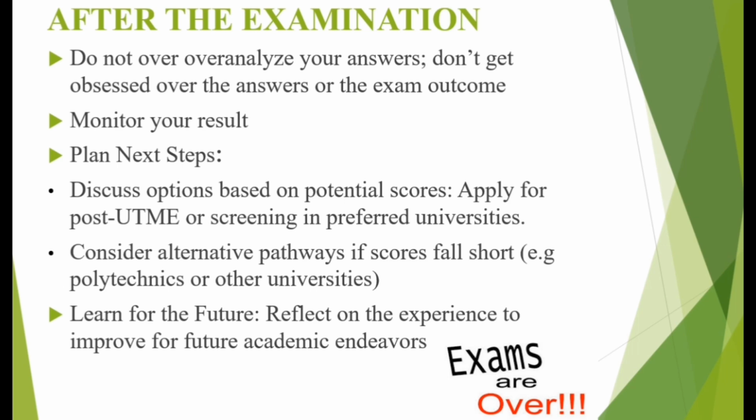Then the next is that you should consider alternative pathways. This is very, very important. Now, if I apply for a university and the university says that their minimum score for writing the exam is 200 and I have, let's say, 180, that means your score is below the minimum. So you have to consider an alternative pathway. It can be that you do what we call a change of institution. If I apply for a federal university, like let's say the University of Ibadan, and my score is below their cut-off mark, I can decide to switch to a state school, or a private institution if you have the money to go into private universities. Then you can also consider things like polytechnic or college of education if you are comfortable going to such institutions.